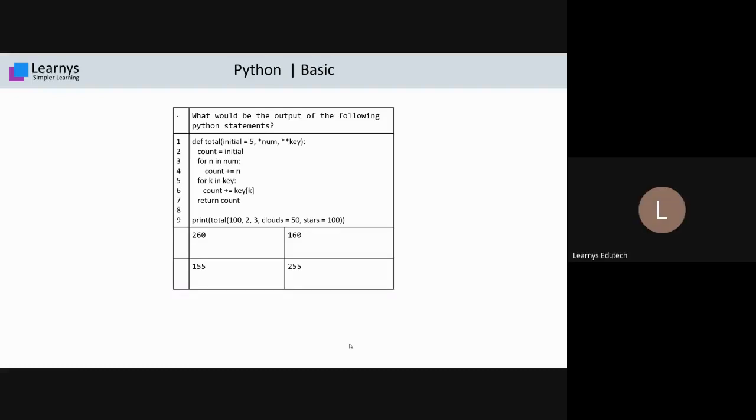Okay, Vaibhav is saying D. Yeah. Okay, 255. Yes, students. What about others? Hope you are solving it.